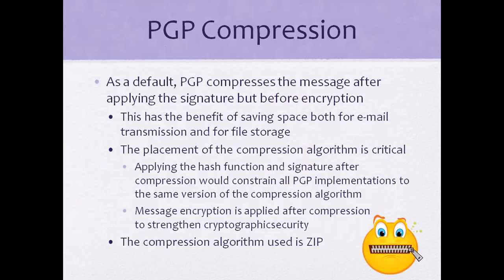PGP compression. By default, PGP compresses the message after applying the signature but before encryption, saving space for email transmission or file storage. The placement of the compression algorithm is critical. It is applied for hash functions and in PGP implementations, and message encryption is applied after the compression, for the entire cryptographic security.